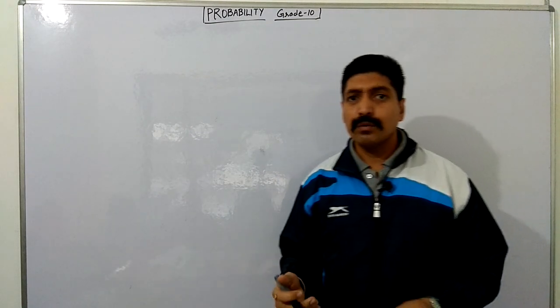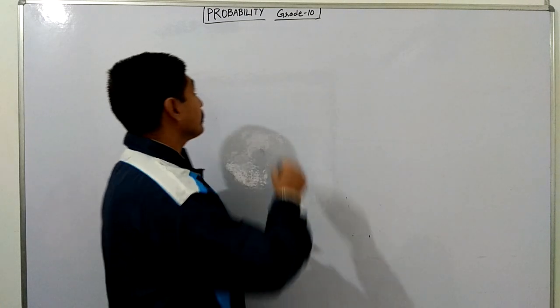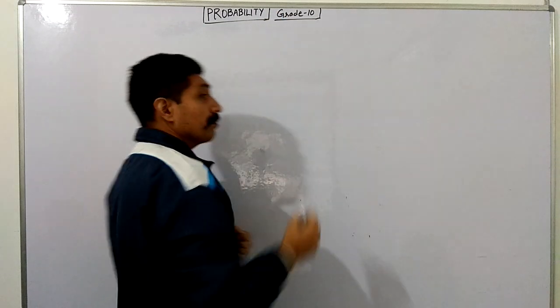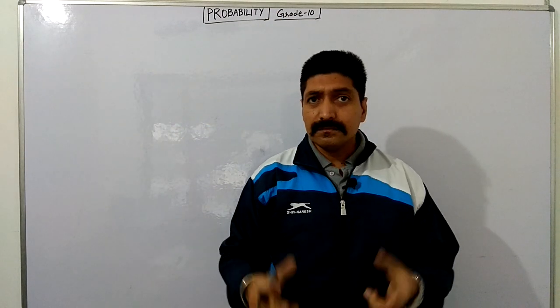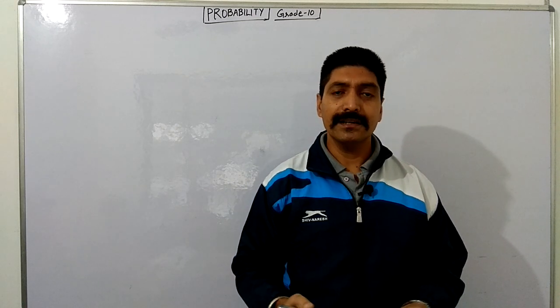So first, what is probability? As we know, the chance of happening of an event is called probability.